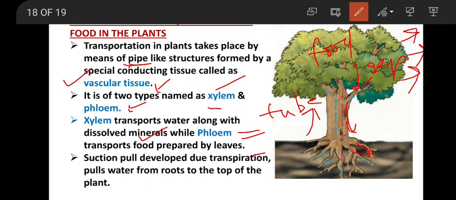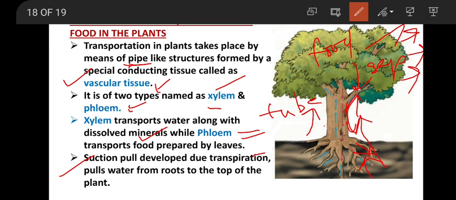So the outside pressure becomes more, and naturally the juice rushes upward. Similarly here, when transpiration takes place, a gap is produced. At that time, from the roots, the water will rush in the upward direction through the xylem. So transpiration helps in creating pull, suction. Suction means to suck, to absorb.